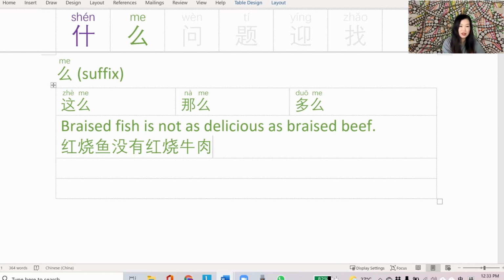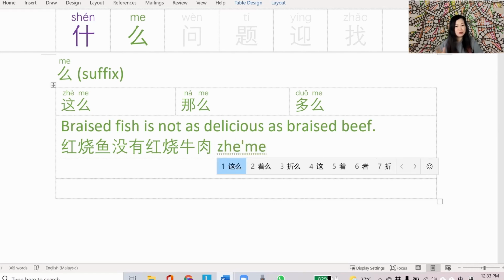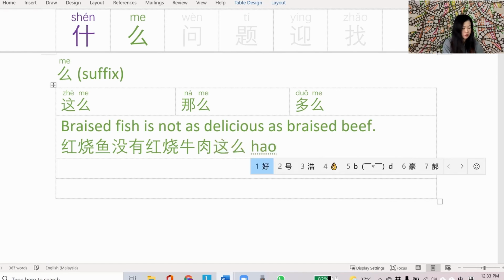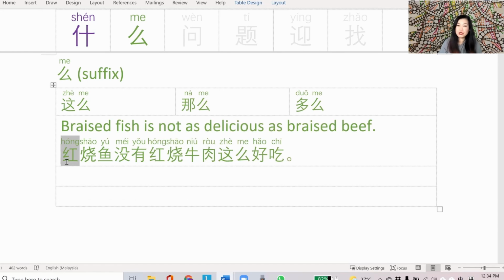Okay, and this is where the 这么 comes in. 这么好吃, not as delicious. 红烧鱼没有红烧牛肉这么好吃. So this is an example of how to use 这么. I'm not quite sure what would be the precise word or expression equivalent in English. Maybe if you know, you can put in the comments below.